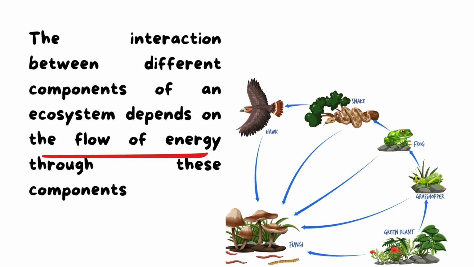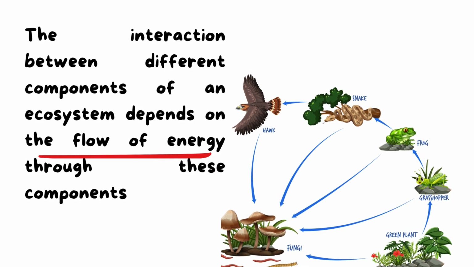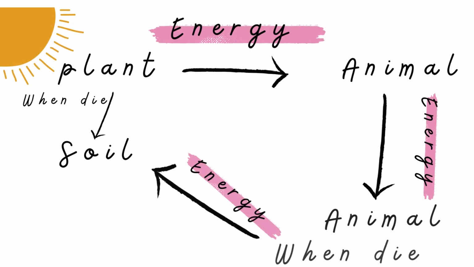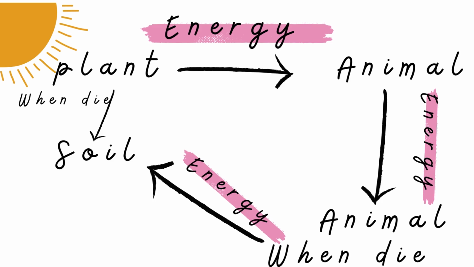So there is interaction between different components of the ecosystem, depending on the flow of energy through these components, as you see here. As the plant gets the energy from the sun, and the animals eat this plant, the energy will flow from the plant to the animal. And then if this animal is eaten by another animal, the energy will continue flowing, okay, from one living organism to another.